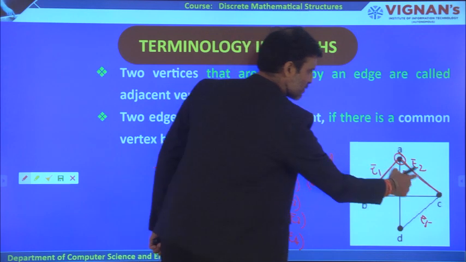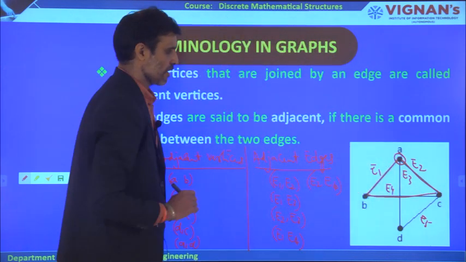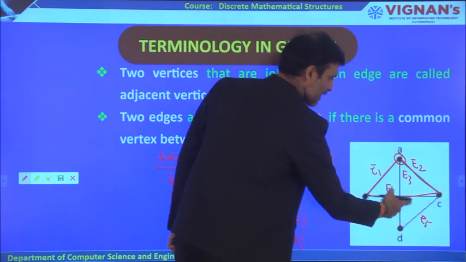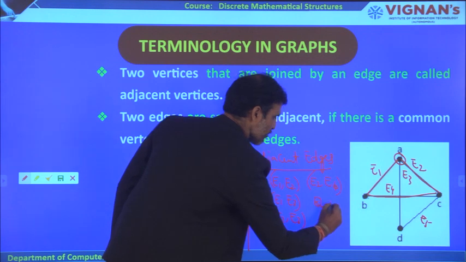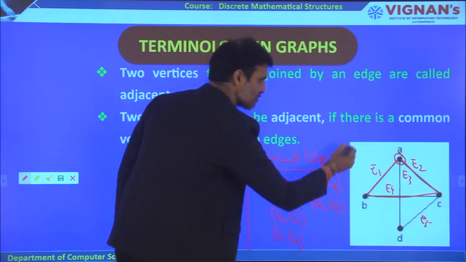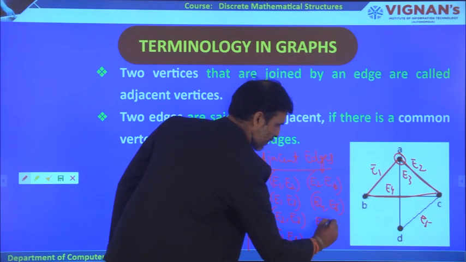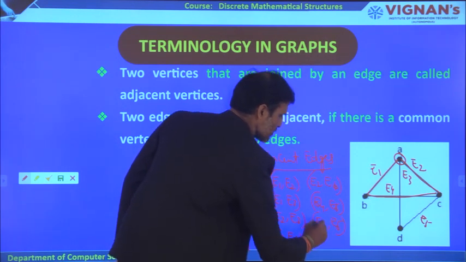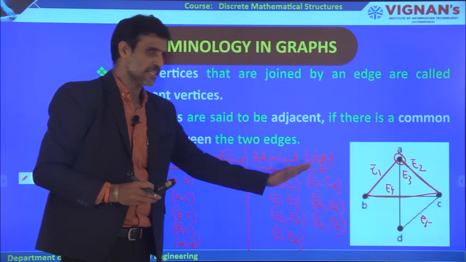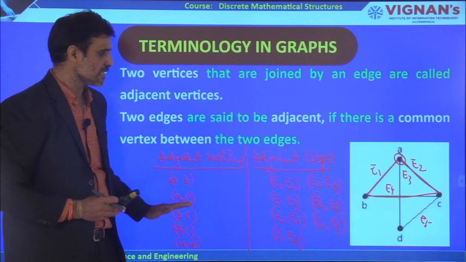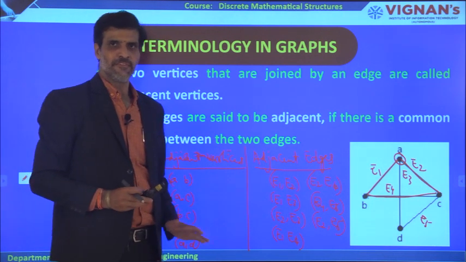If you observe, this particular edge and this particular edge are sharing the same vertex. And then E4 and E5 are also adjacent. Like this we can write E2 and E5 are also adjacent. So like this we can write the adjacent edges. These are the adjacent vertices and these are the adjacent edges. This is how we can define both.